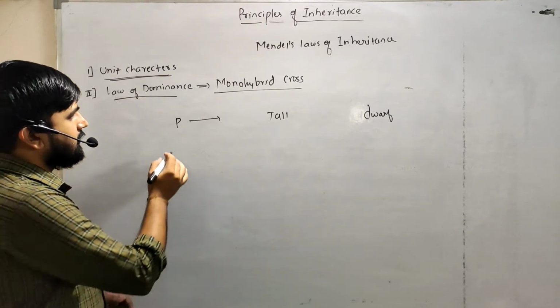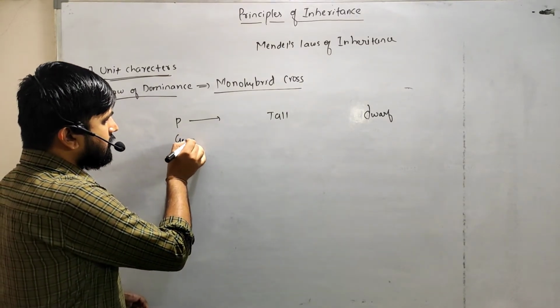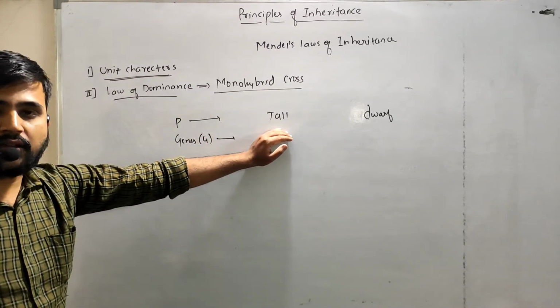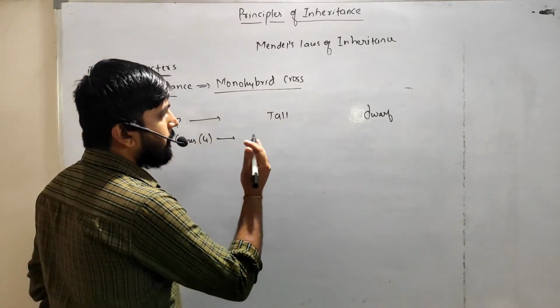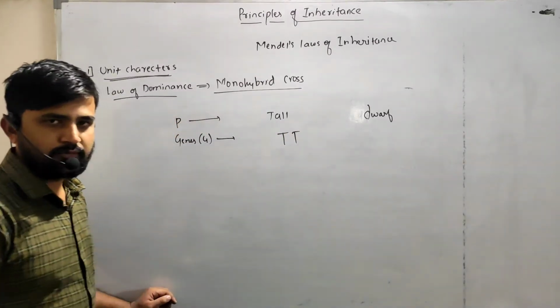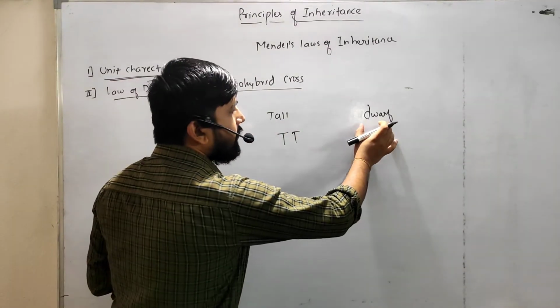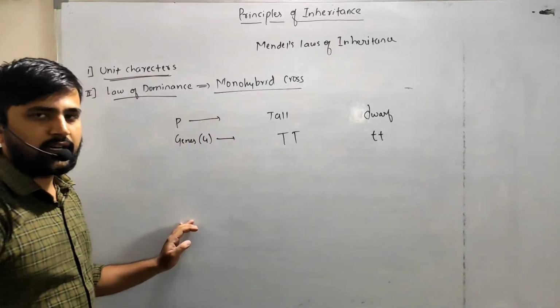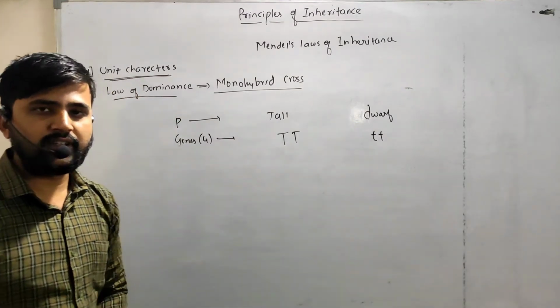The second row is the genes. The tallness character is controlled by a pair of alleles, capital T, capital T, and the dwarf character is controlled by small t, small t. These are the pair of alleles of the gene.